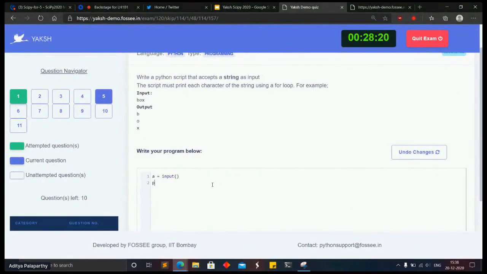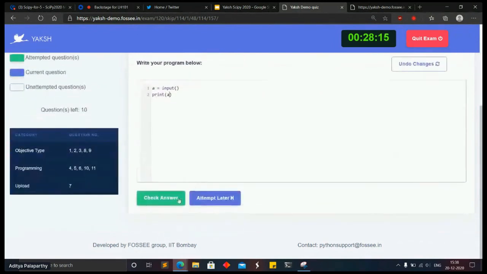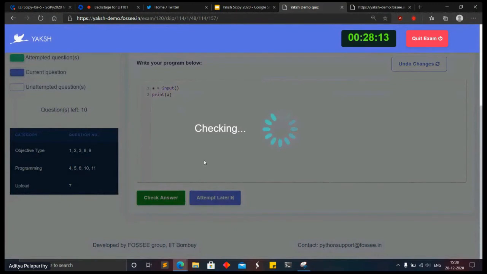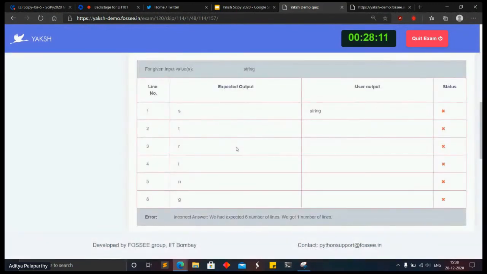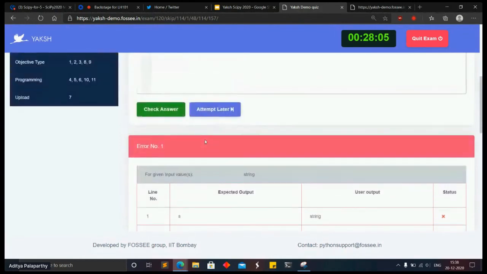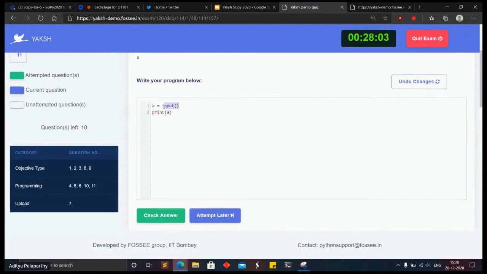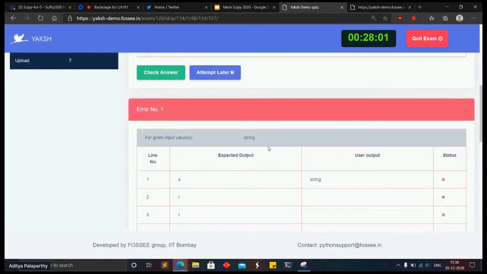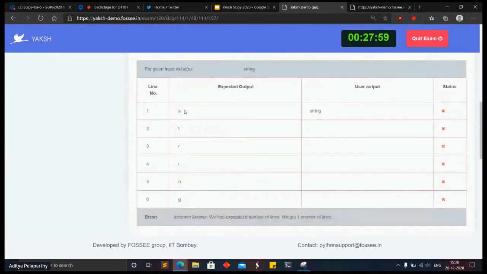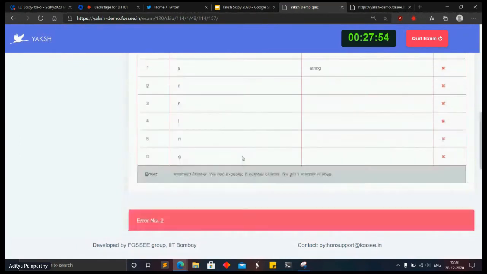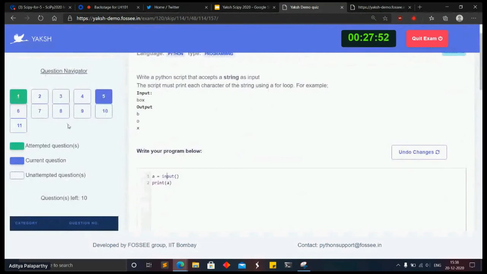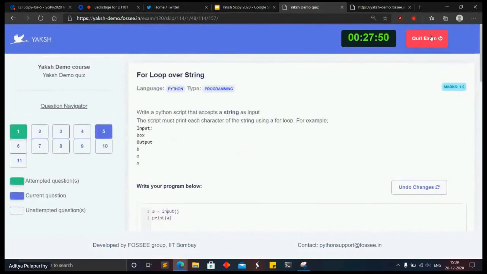It's checking. So basically this is a standard input-output based question where an input will be given using a user prompt, you can say. The expected output is this. We got this, which is wrong, obviously. So that's pretty much the quiz interface.